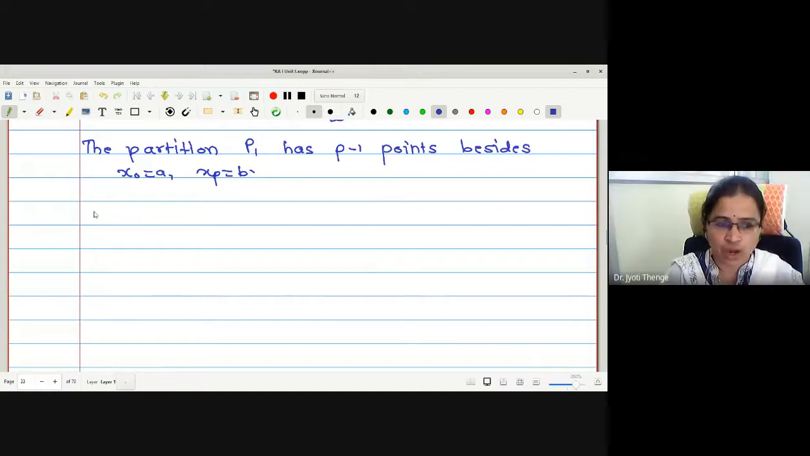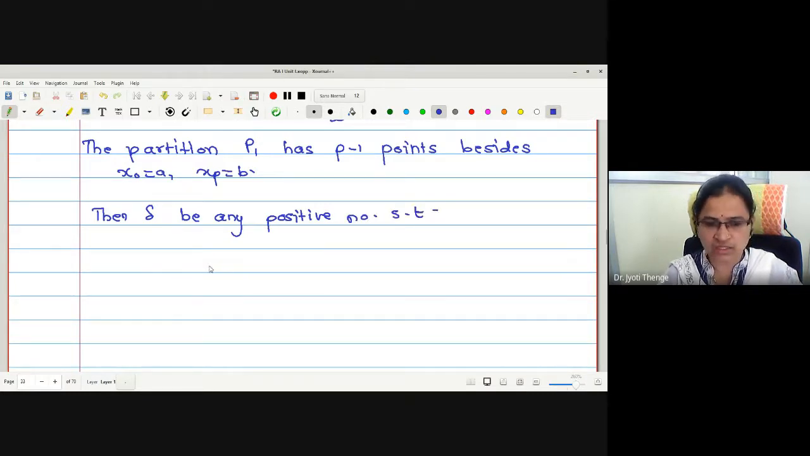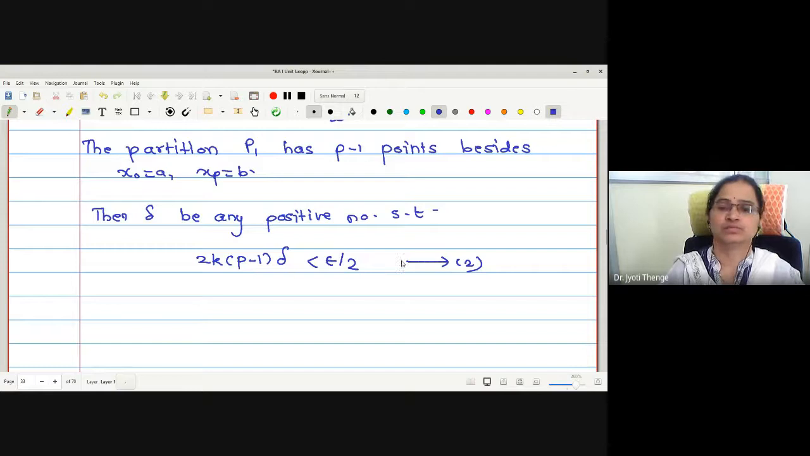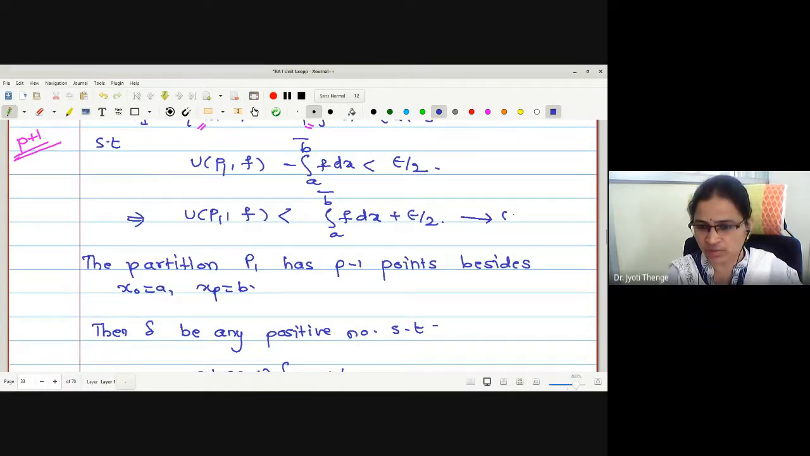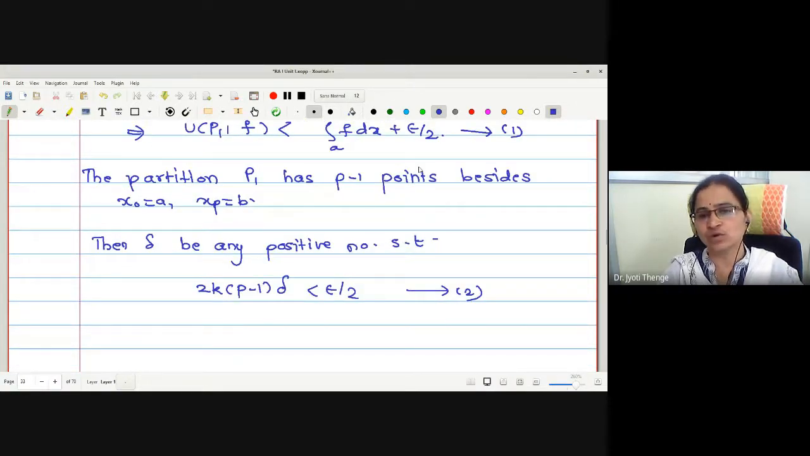No, ma'am. Now, for this, we were going to find out one positive number delta. Here, see, I am writing. Then delta be any positive number such that, what such that? See, I am writing. This is purely an adjustment: 2k p minus 1 delta less than epsilon by 2. Let me call it as statement number 2. Let me call this as my 1. Looking at this 1 and 2, somewhere we have to make the addition of these two. Later I will explain why this adjustment is being made.